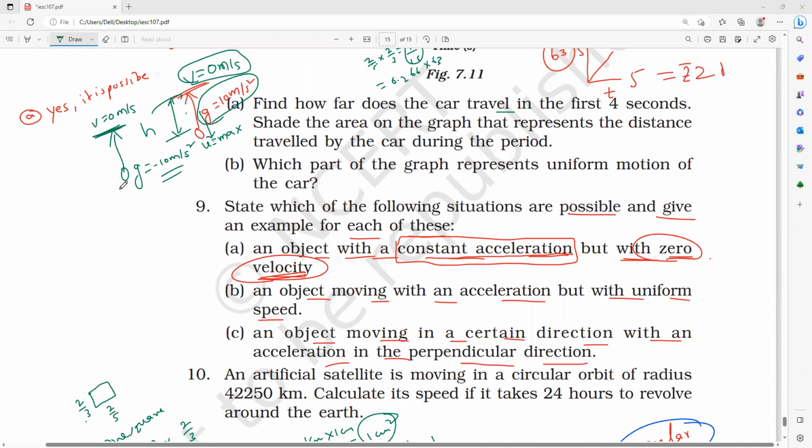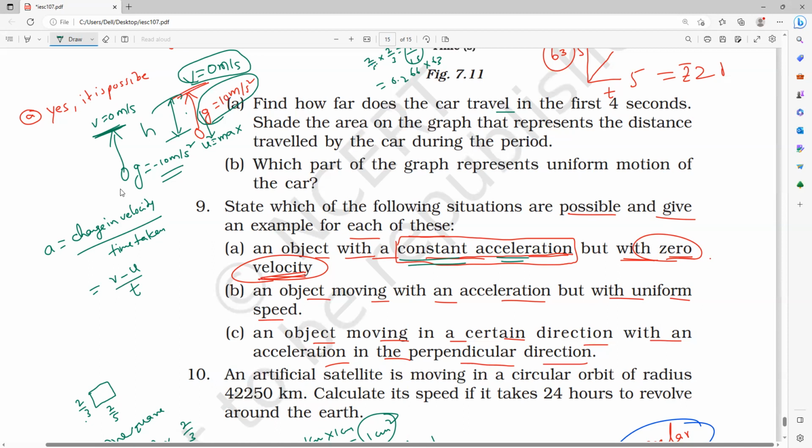Acceleration means rate of change of velocity. That's why you have to watch the videos. Once you watch the videos, you will understand it. Acceleration is the change in velocity divided by time taken. Change in velocity means final velocity minus initial velocity, divided by time.